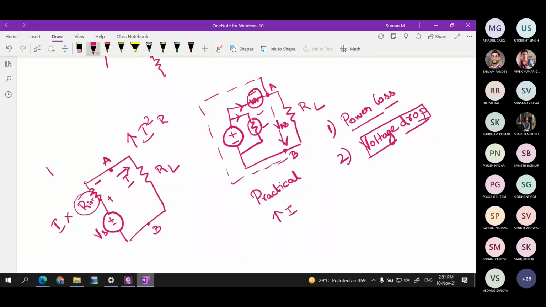R internal is fixed; for example, consider R internal as 1 ohm. Then for 1 ampere of current, you will get a voltage drop of 1 volt. Similarly, if 10 ampere is flowing, then 10 volt will drop across this resistor. If 20 ampere is flowing, obviously 20 volt is dropping across this resistor.